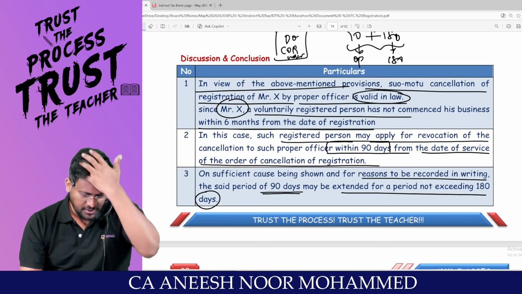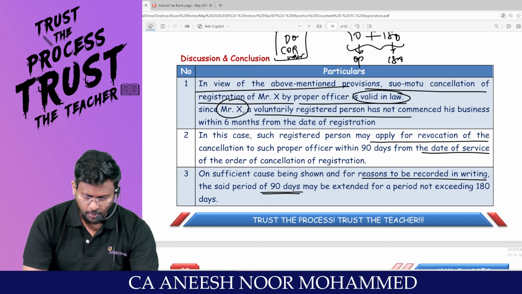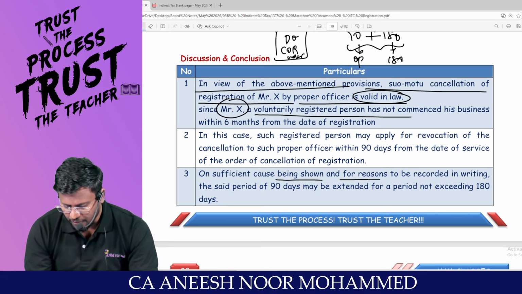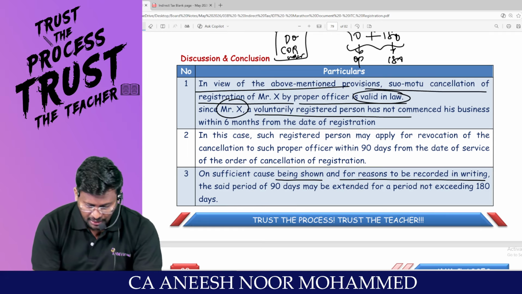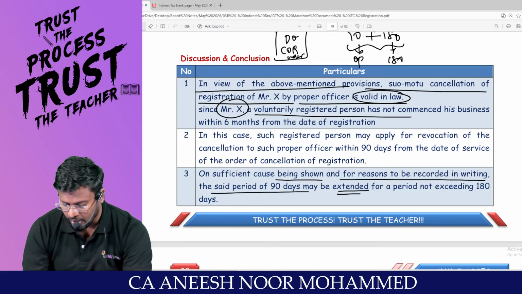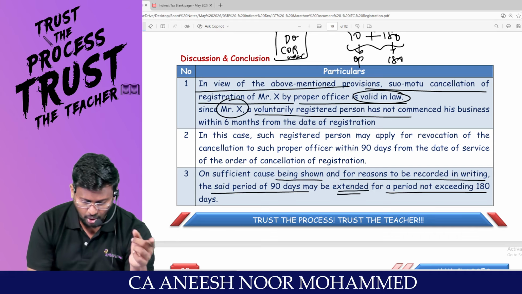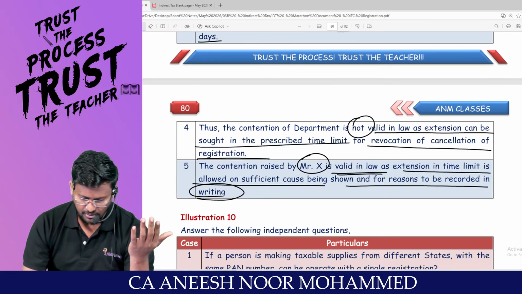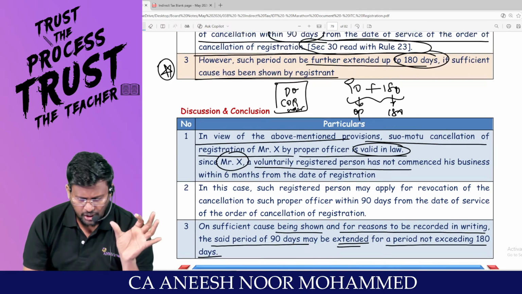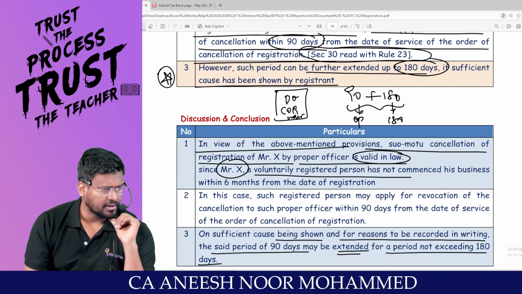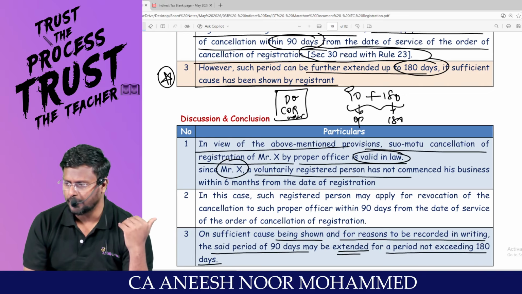Read the provision once again. Sir, you should not make mistakes in the exam. On sufficient cause being shown and for reasons to be recorded in writing, the said period of 90 days may be extended for a period not exceeding how many days? 180 days. Not exceeding 180 days. That means the original period of 90 days plus you will get 180 days. Extra 180 days you will be getting.